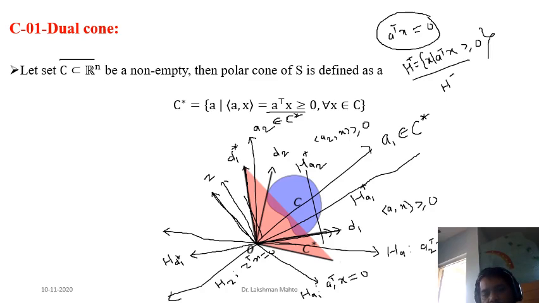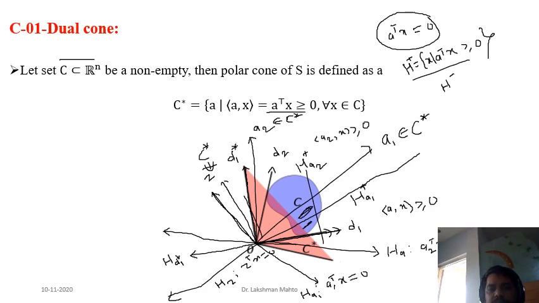That means some of these points of C are in the upper part of this hyperplane, and this much portion is coming in the lower half space with respect to Hz. So simply we can say that Hz is not doing a clear separation. So we can say that Hz is not a dual direction, or simply we can say that Hz is not in the dual cone.